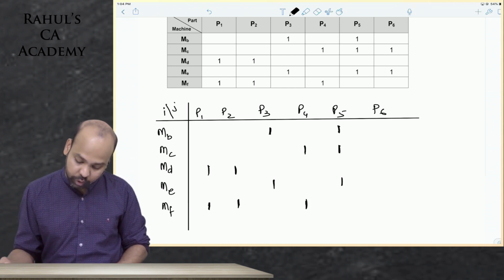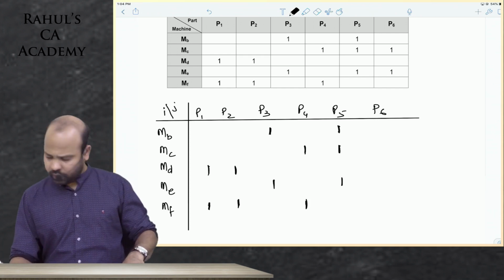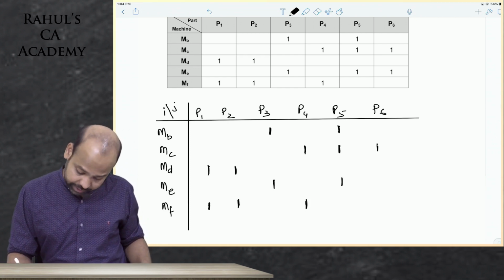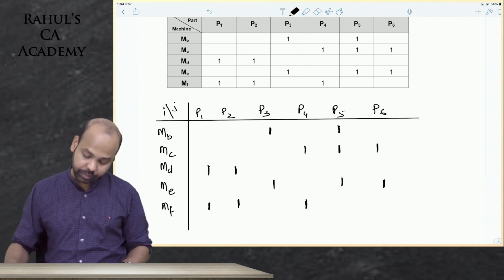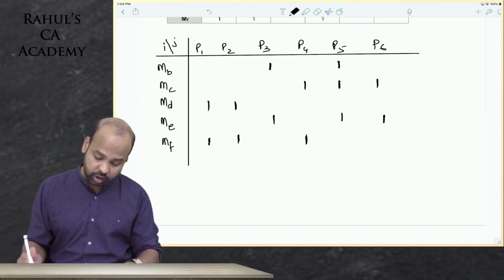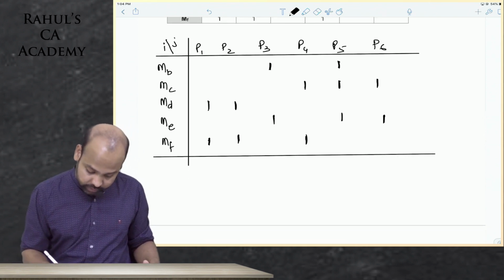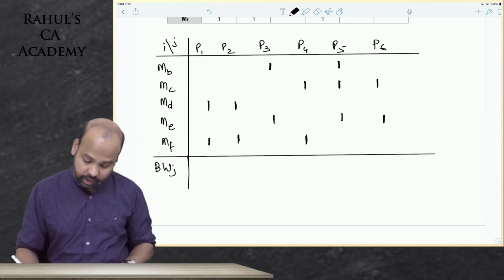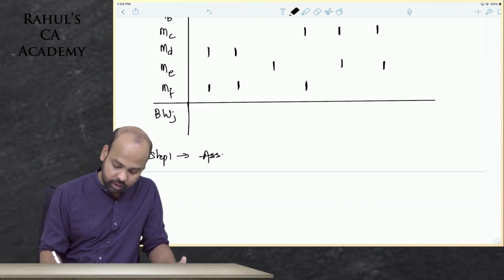Please be careful when you write these values, guys. Part 6 requires processing on machine C and machine E. Okay, this is the question, guys. I hope everyone has copied this. Remember, the very first step is to assign weights to your columns. We start with columns, and because there are 6 columns, step 1, beta, is assign binary weights to columns.